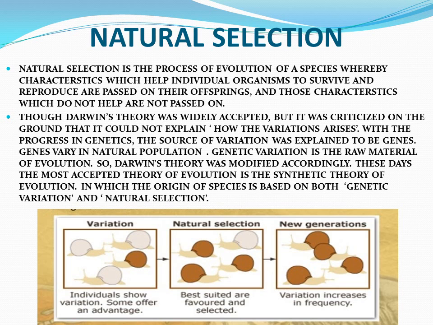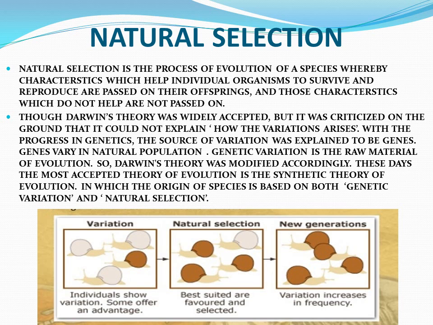Now, as shown in these three figures, in the first figure, an individual shows variation. Some variations offer an advantage to those particular individuals. Then, after some time, these variations become naturally selected. The best traits are favored and naturally selected.